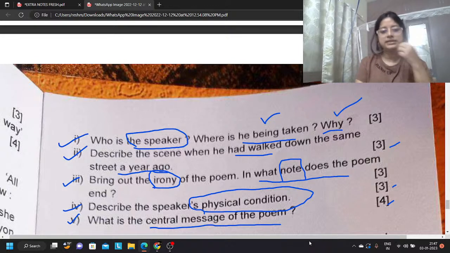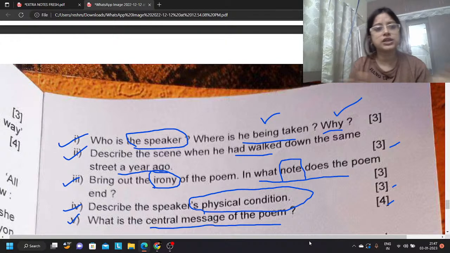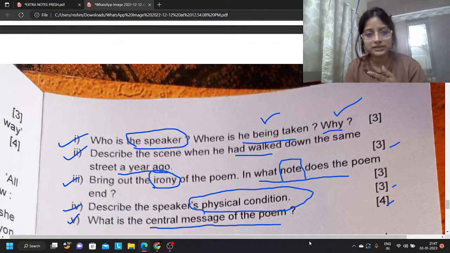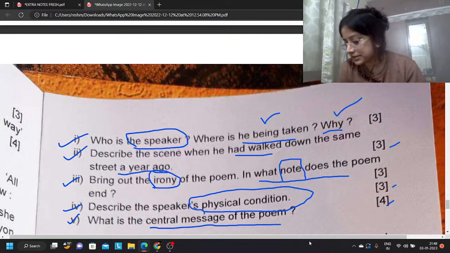So we can simply say that we should trust whatever we are doing. We should judge ourselves first whether we are doing the right thing or not. Okay, and then we should keep doing that work. People will misjudge us, judge us incorrectly in many ways because of people's fickle-mindedness, as we see in the patriot. But then again, we should hold on to that hope, like the note of optimism in which the poem ends, and know that we will surely get justice. Justice can never be denied. Okay, so that is the central message.